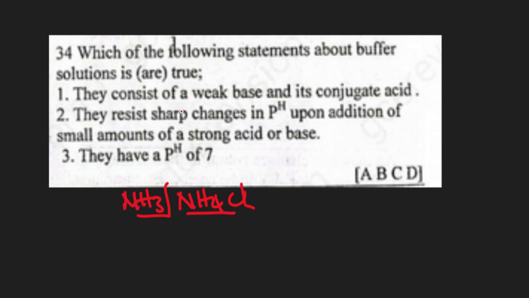2. They resist sharp changes in pH upon addition of a small amount of a strong acid or base. That is also a true statement. 1 and 2 are correct. 3. They have a pH of 7. This is not certain because you can have alkaline buffers and acidic buffers. So option 3 is out. Therefore 1 and 2 are correct, making our answer B.